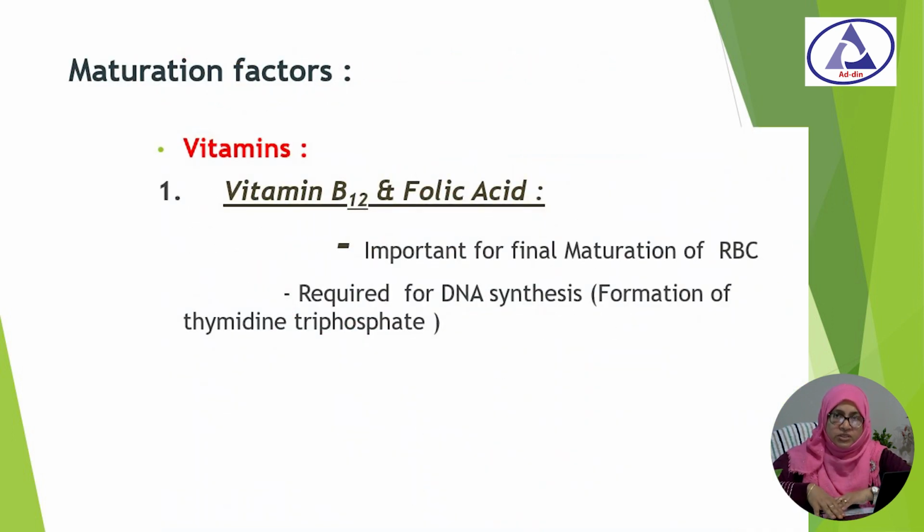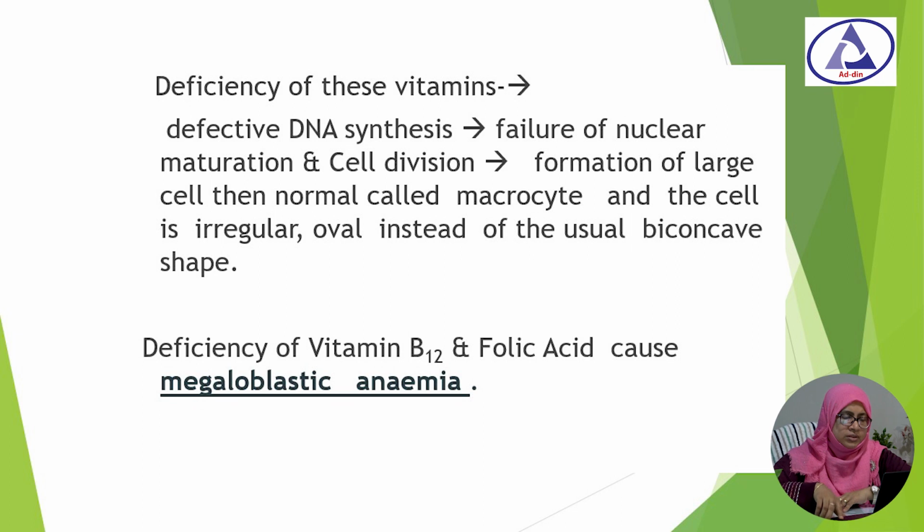Now we are going to discuss the maturation factors. Vitamin B12 and folic acid are important for final maturation of RBC, and are required for DNA synthesis. When there is a deficiency of these vitamins, it causes defective DNA synthesis, then failure of nuclear maturation and cell division, and the formation of cells larger than normal, called macrocytes, which are irregular and oval in shape instead of biconcave. So this deficiency causes megaloblastic anemia, that is large RBC.